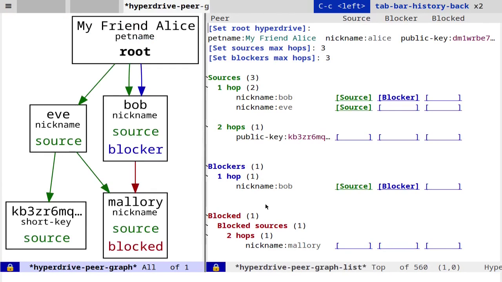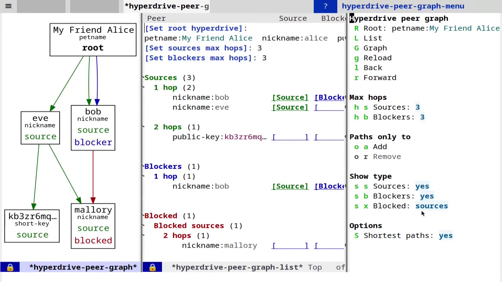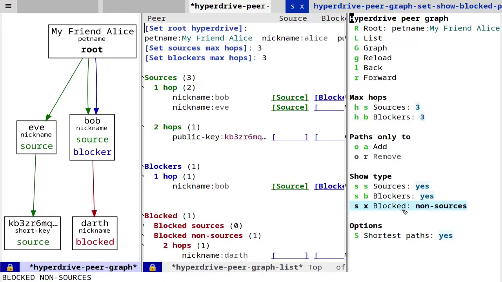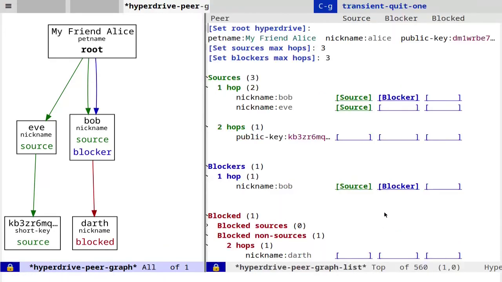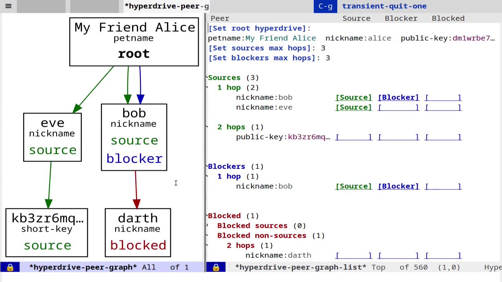So, Mallory is a blocked source. Are there any peers who are blocked but who aren't sources? I'll open the transient menu and I'll press SX. Now we're looking at blocked non-sources. Darth, who's been blocked by Bob, has not been added by any of Alice's sources as a source, and so Darth is a blocked non-source.